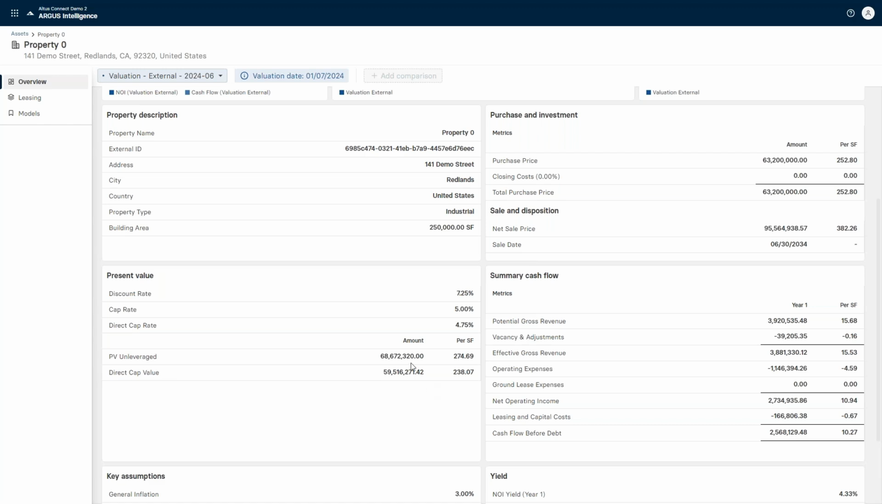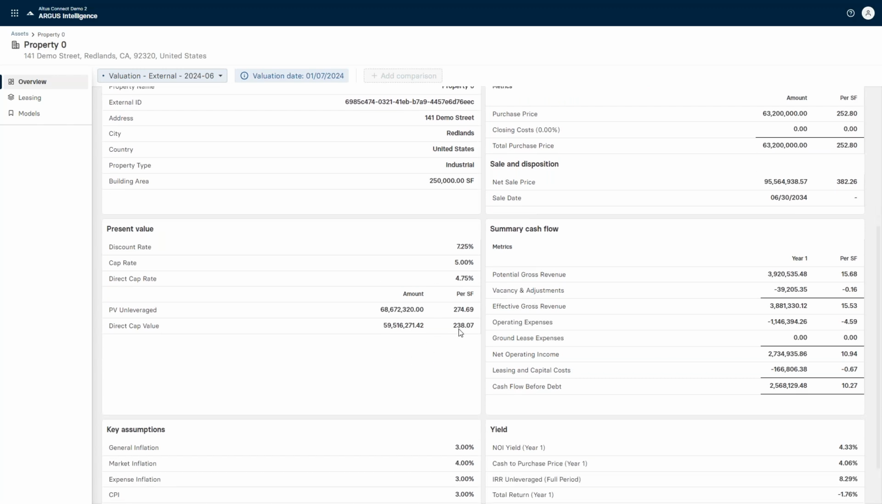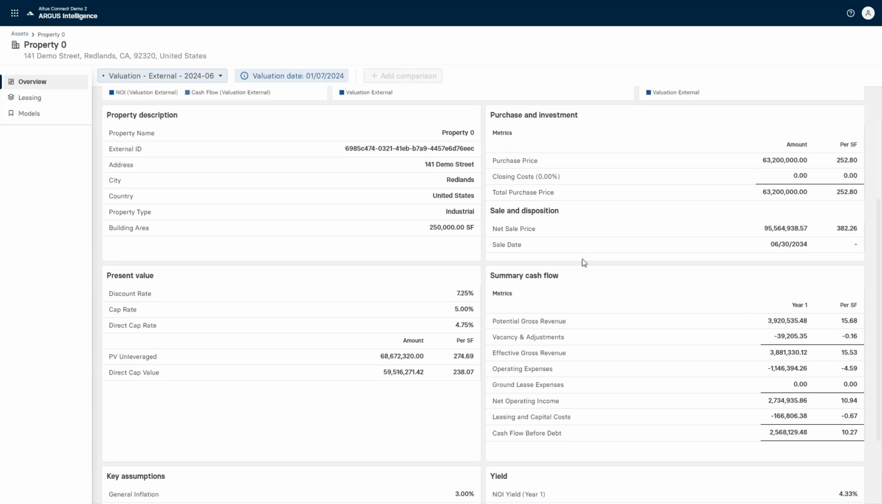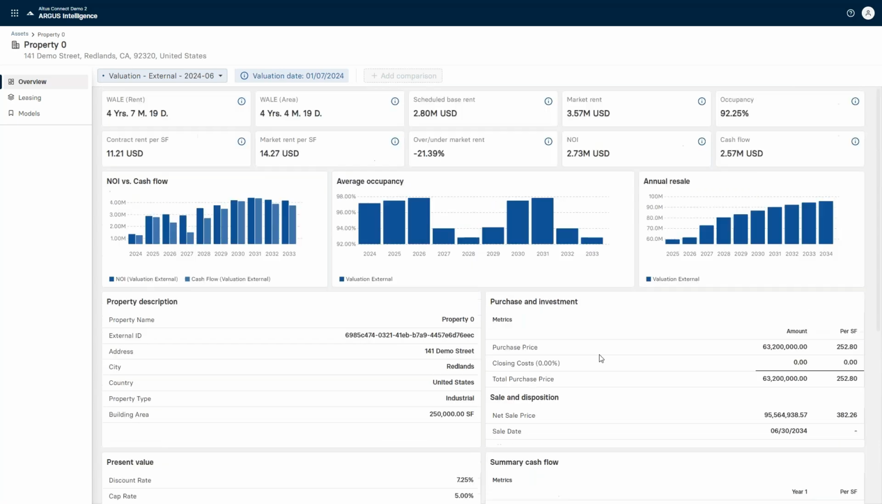And we see things like the total value derived, what kind of cap rates are being used, what key assumptions do we have for growth, and more importantly, what's the cash flow that's driving that. So we can kind of see all those pieces in one spot.